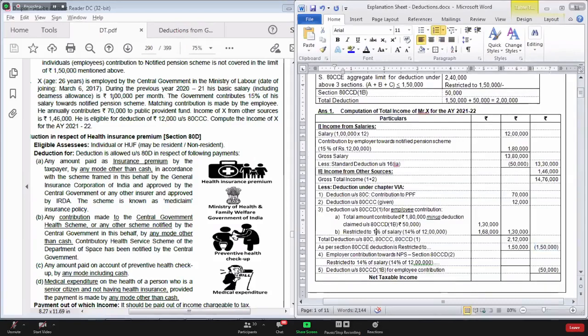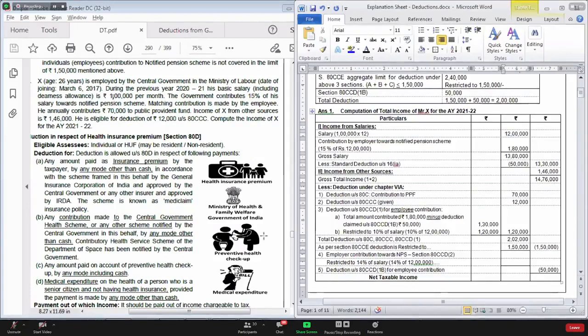So here that would remain at 10%. It will not be 14%. So that 10% will be 1,20,000. So 130 or 120, whichever is lower, 120. So this total amount will be 2,02,000 instead of 2,12,000. And the deduction would be restricted to 1,50,000.